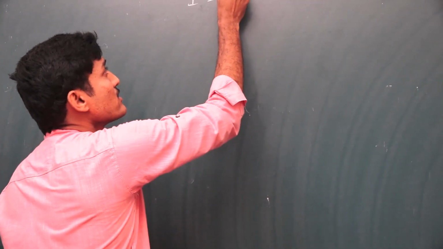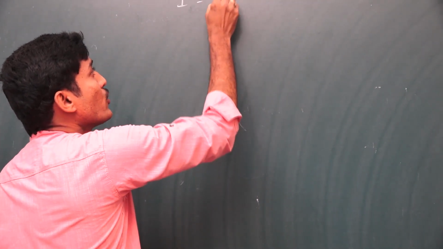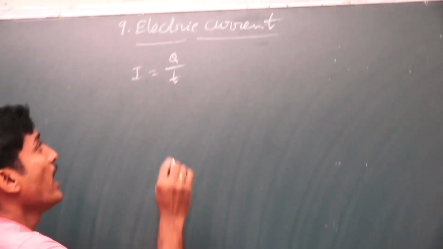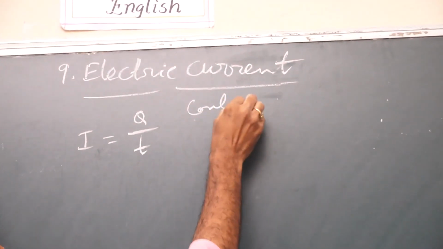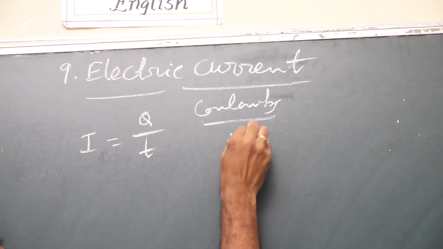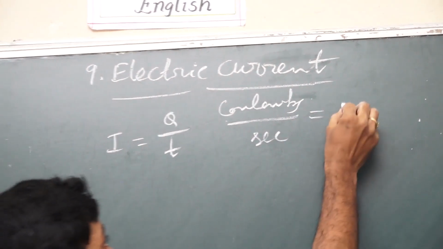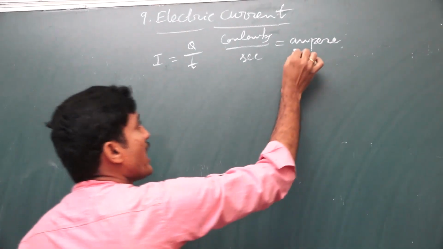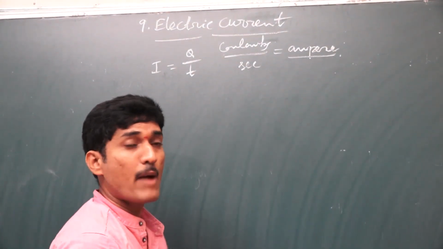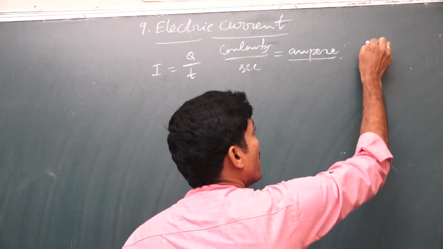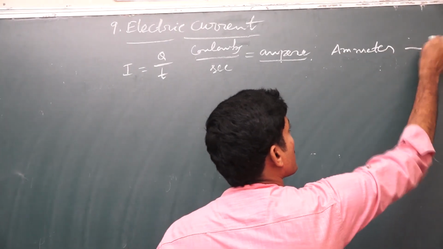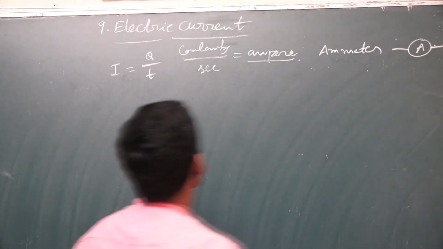Here, that is defined like that, and I is equal to Q by t is the formula, where Q is nothing but the charge, and t is the time. Here Q is measured in coulombs, and time is measured in seconds. So coulomb per second is also called ampere. Here the current is measured in amperes. That means the SI unit of current is ampere, and that is measured with the device ammeter. Okay, the ammeter symbol is like this.